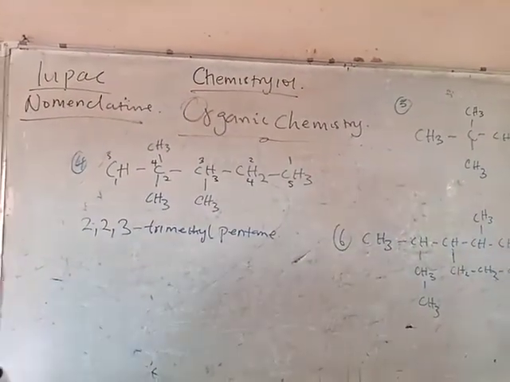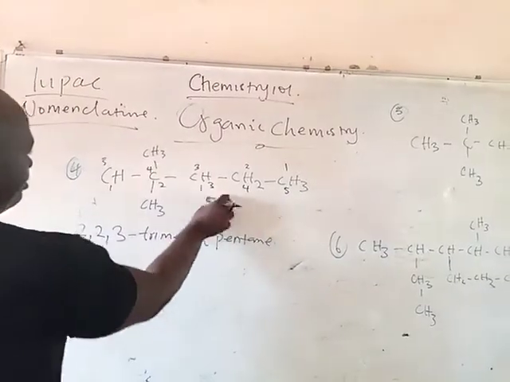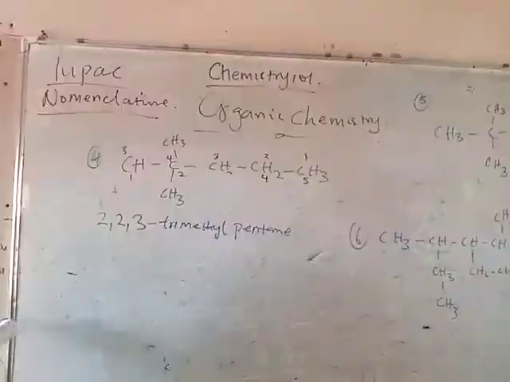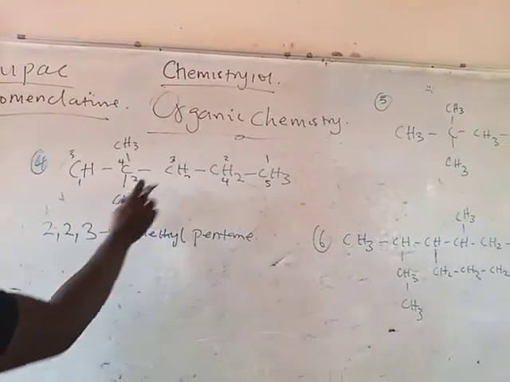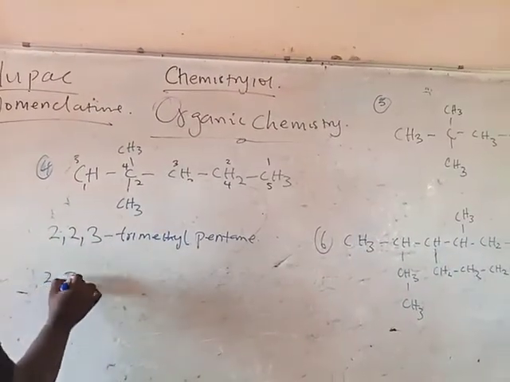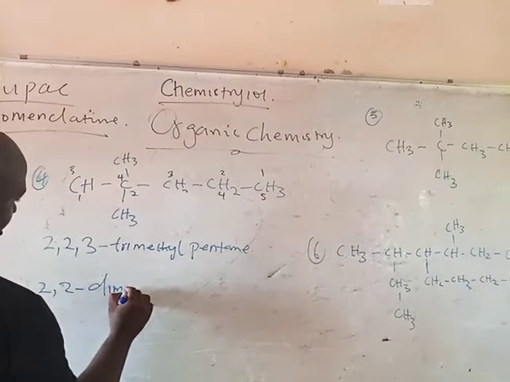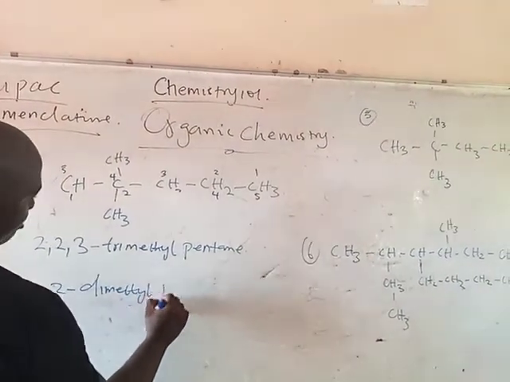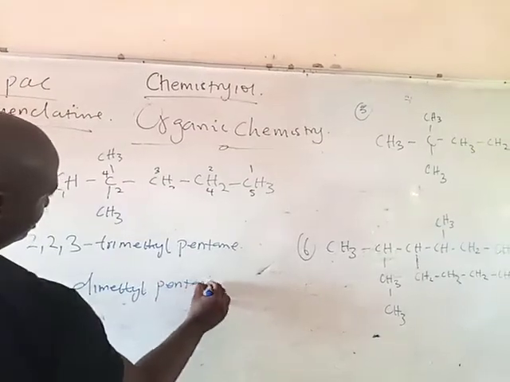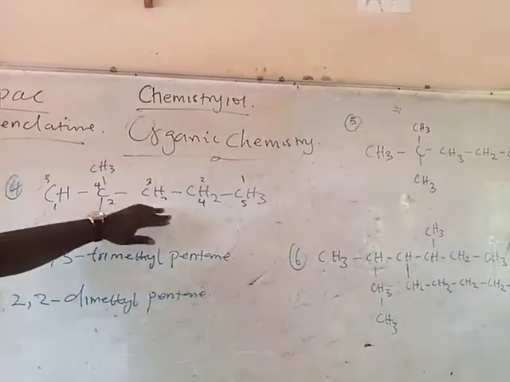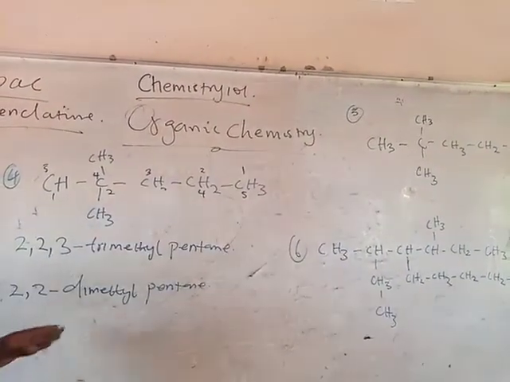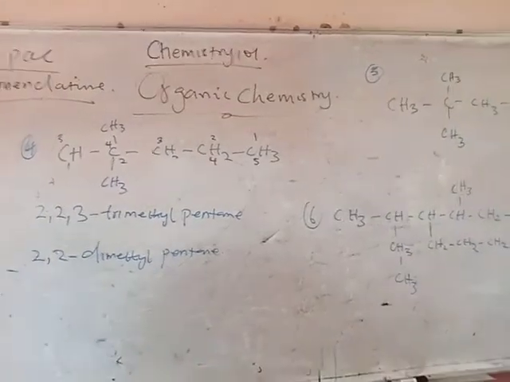But if, for example, let me say I clean this one, so your answer will be what? If I clean this one, the answer will be 2, 2 dimethyl what? Pentane. Are you with me? If I clean this branch here, so you get 2, 2 dimethyl pentane.